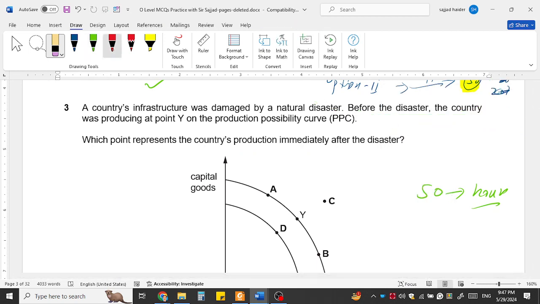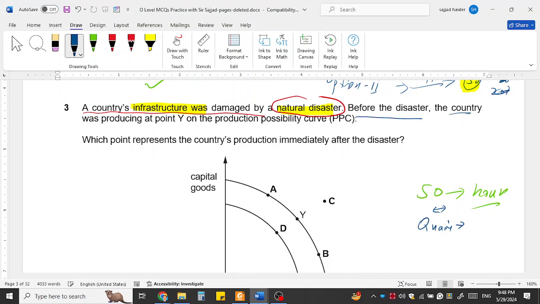So the question is about a country whose infrastructure was damaged by natural disasters. Infrastructure was damaged by natural disaster. This means that disasters reduce the available land by destroying the arable lands. Natural disasters reduce the quantity of available resources because disasters destroy the forest, the land, and also available capital.